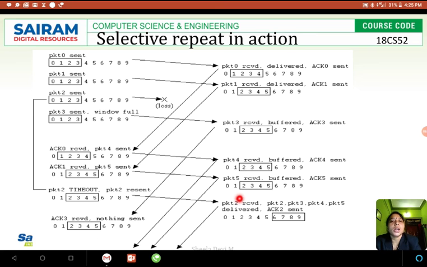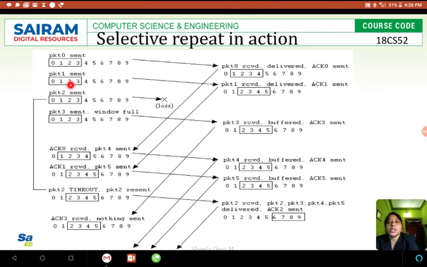Now what happens? The receiver accepts packet 2, delivers the data to the upper layer, and sends the acknowledgement to the sender. After packet 2 is delivered, it will also deliver packet 3, packet 4 and packet 5 to the upper layer. Then once all these packets are done, it will move the window to the next.